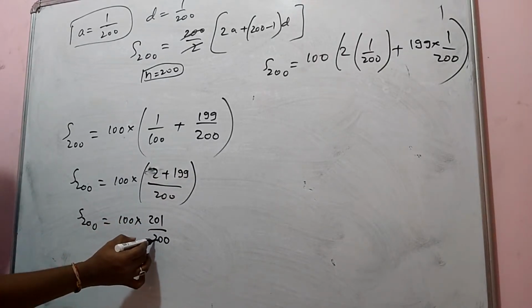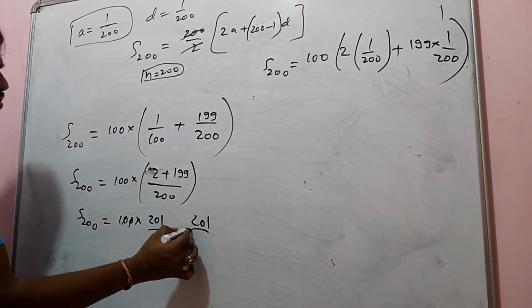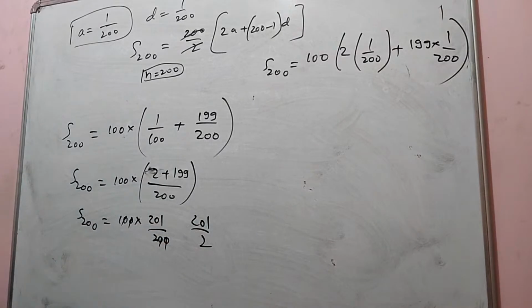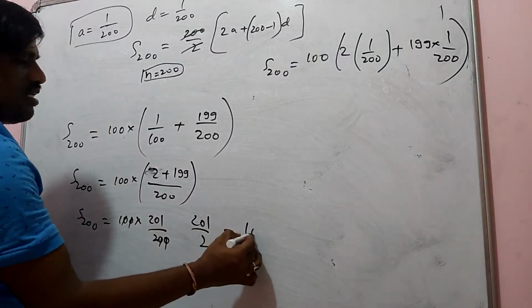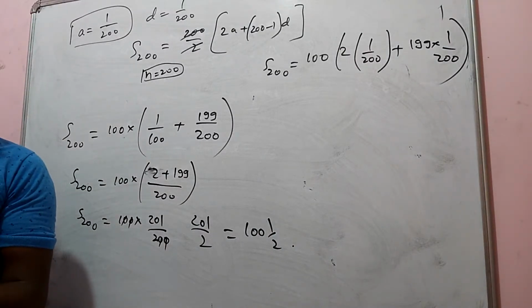So the zeros cancel. So 201 by 2 is the answer, 101 by 2. So option B was the right option. Hope you understand this.